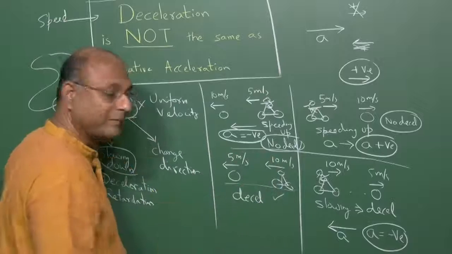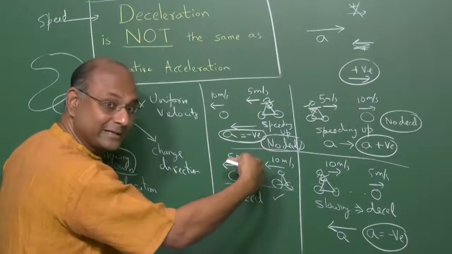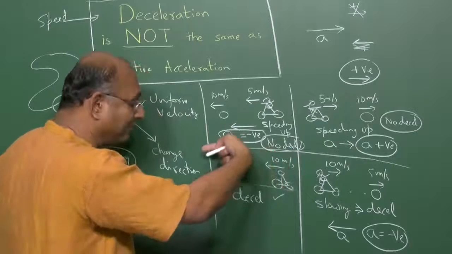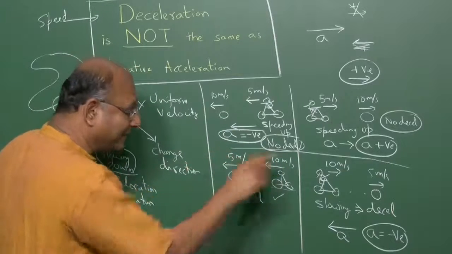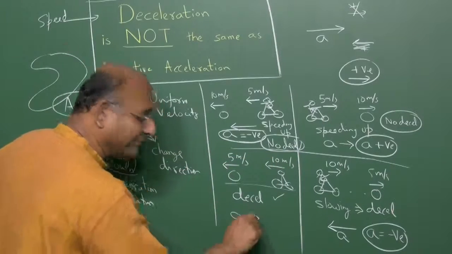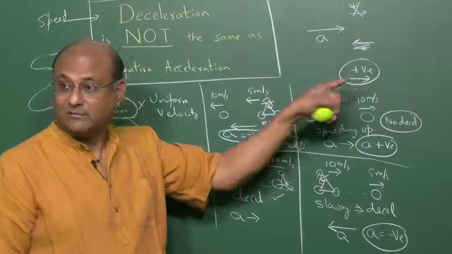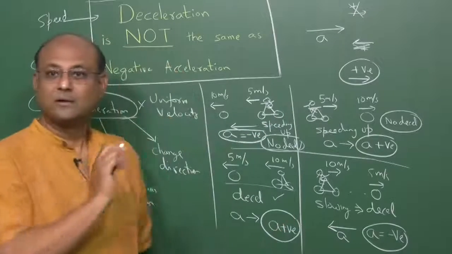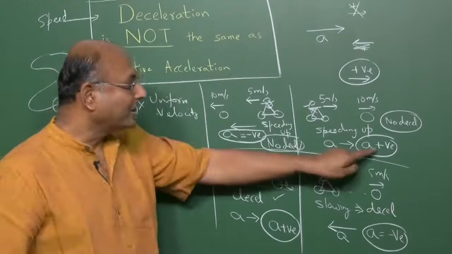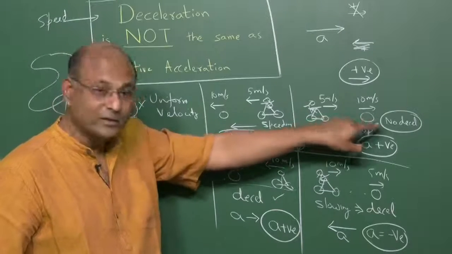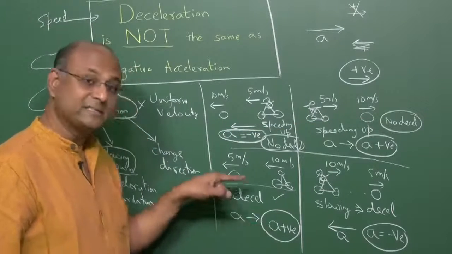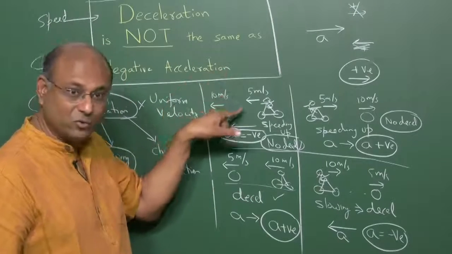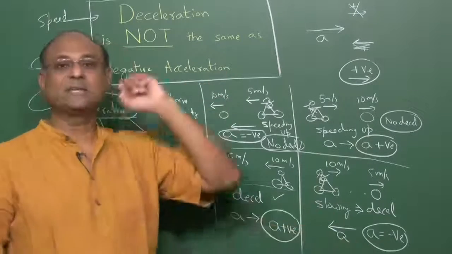I am slowing down. What is the direction of acceleration? Is it this way? No, because if it was this way, 10 would have become 11, would have become 15. No, it has to be that way. So the acceleration direction is that way. But that way is positive. So acceleration is positive. So let us look at the 4 cases. Positive acceleration, no deceleration. Positive acceleration, yes, there is deceleration. Negative acceleration, no deceleration. Negative acceleration, yes, there is deceleration.